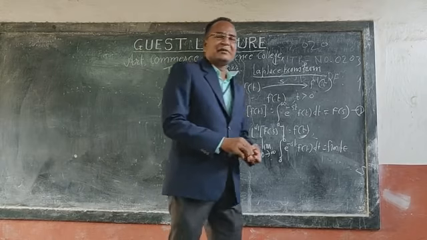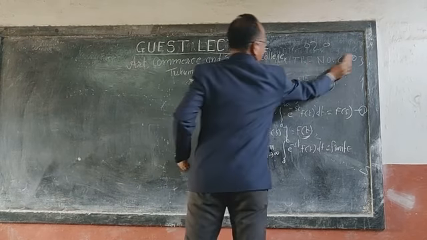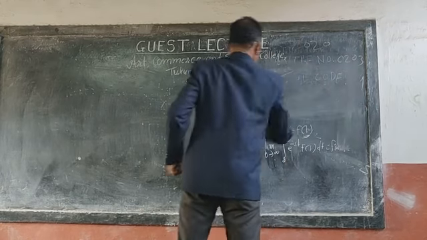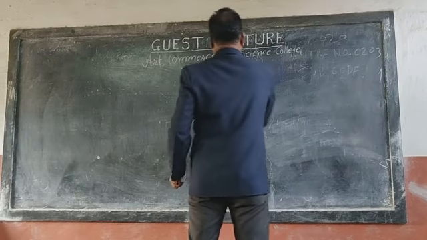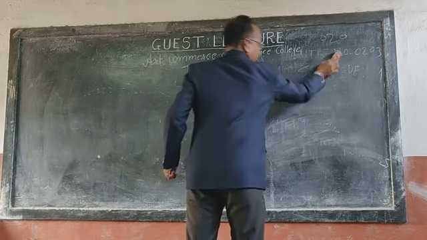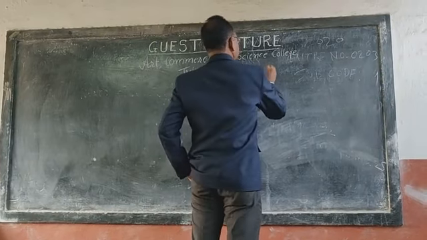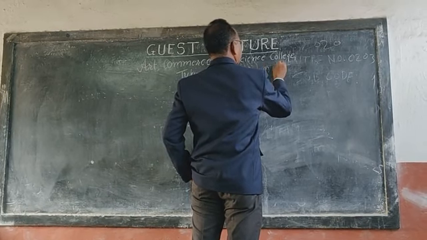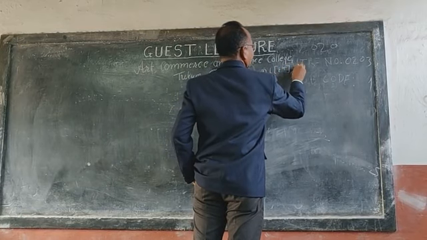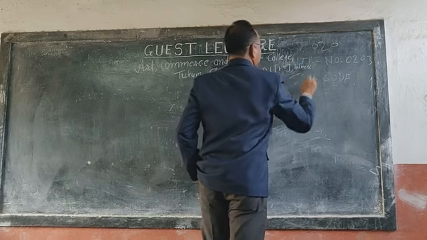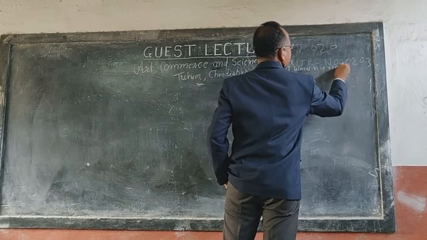Now we see some elementary functions of Laplace transform. Laplace transform of t to the power n, where n is a positive integer.